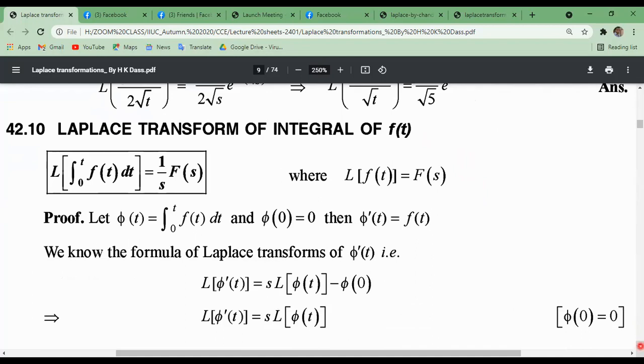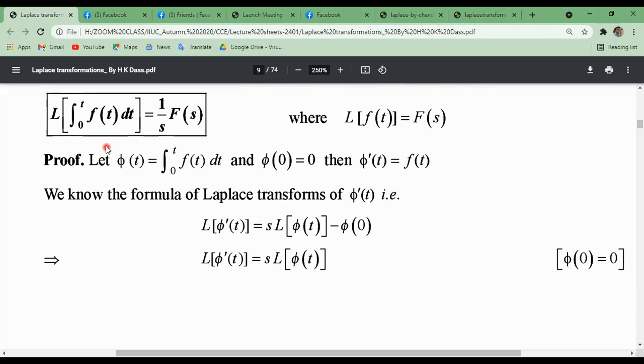Now Laplace transform of integral of f of t, another property. So Laplace transformation of integral from 0 to t of f of t dt can be written as 1 by s f of s. This was another important property from our list. We must know Laplace transformation of f of t is capital F of s. Now we'll try to prove this. Let phi of t equal the integral from 0 to t of f of t dt, and phi of 0 equals 0, then the first derivative of phi of t equals f of t. Actually these two initial conditions are given for this integral equation.